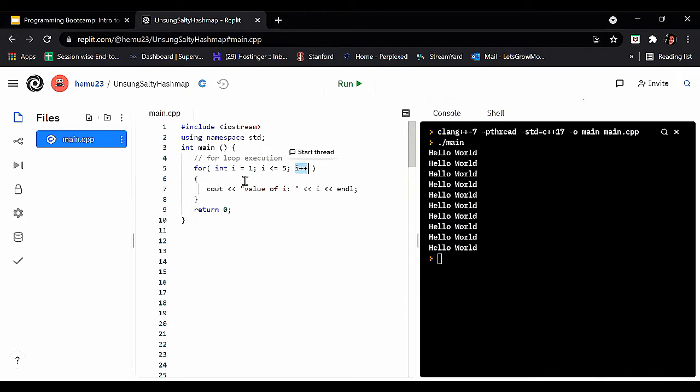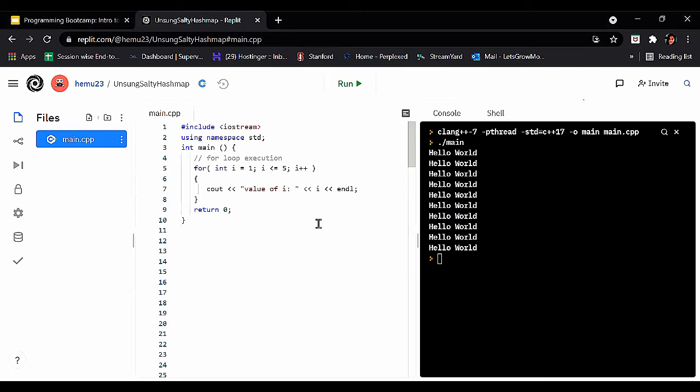Then there is the body of the loop. What is it stating? It is stating that it should print the value of i with a new line, where the escape sequence represents the new line, for each time the loop runs.